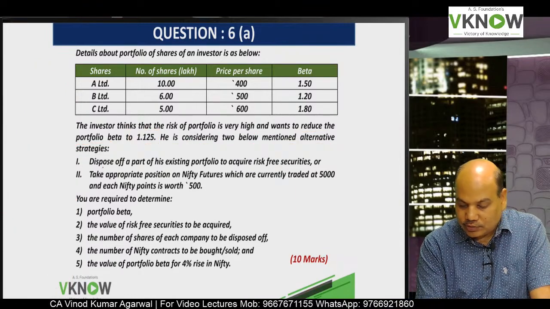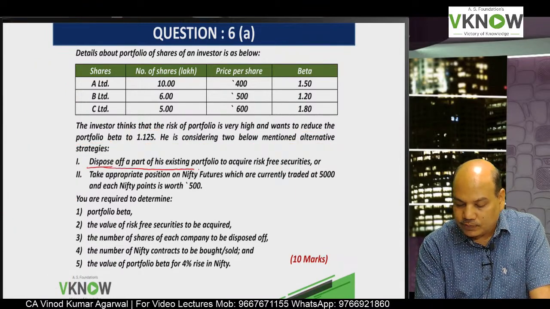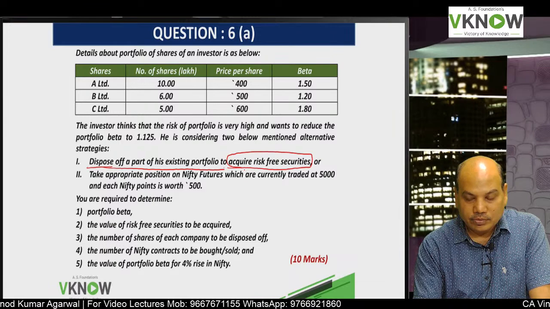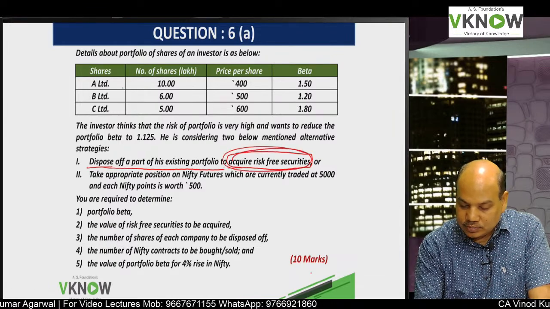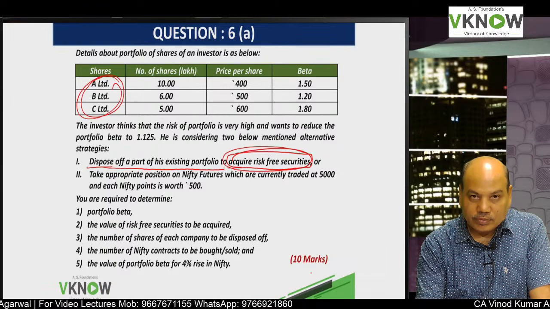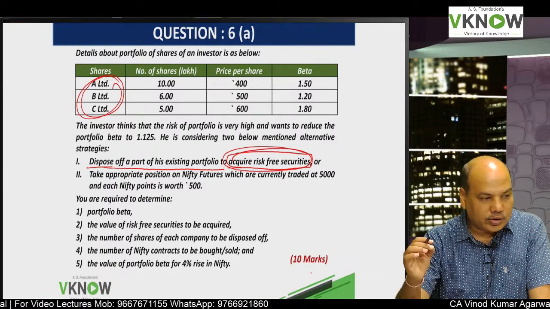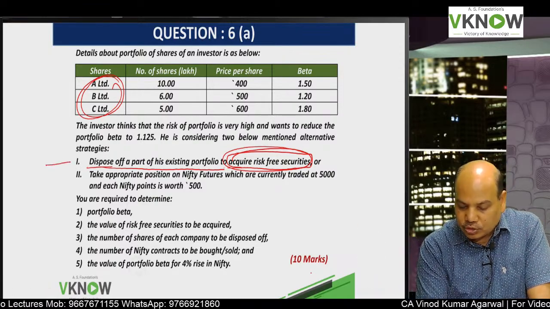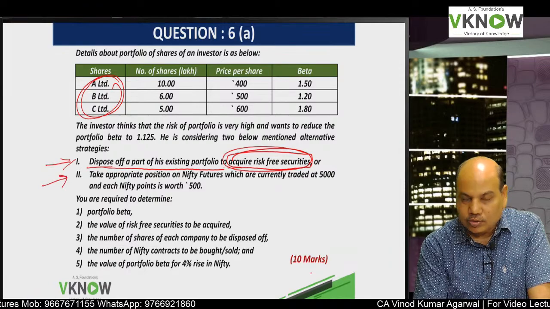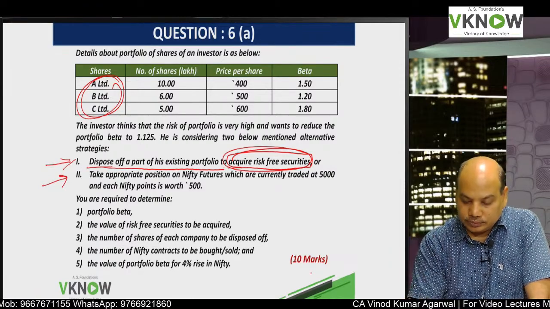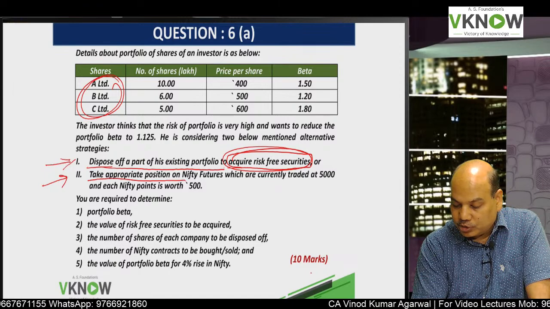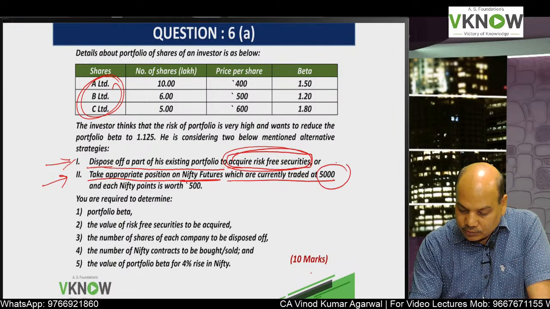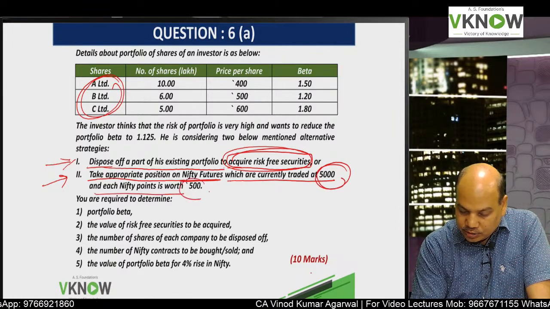So what are the 2 strategies? One is to dispose of a part of his existing portfolio to acquire risk-free security. So buy risk-free security and sell the shares. That will reduce the portfolio beta because risk-free security has 0 beta. So this is called using risk-free asset. And second is called using future. Take appropriate position in Nifty future, which is currently traded at 5,000, and each Nifty point is worth 500.